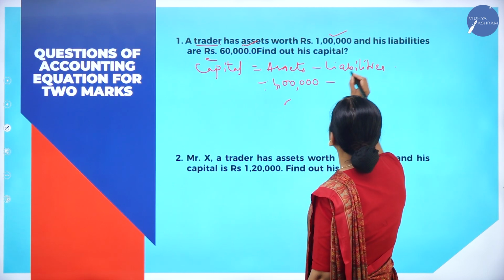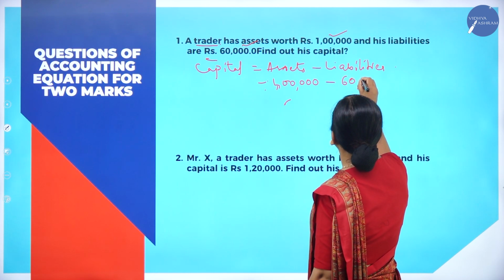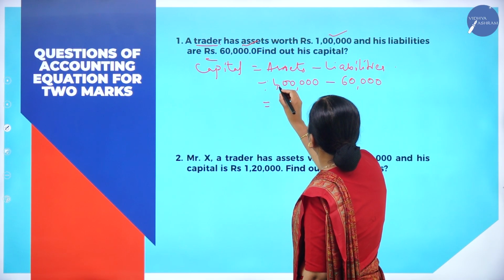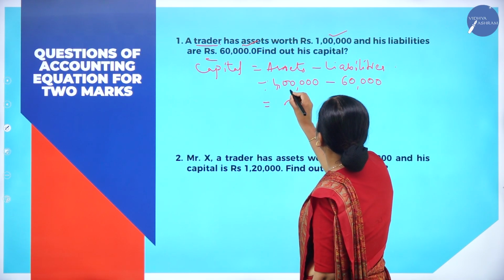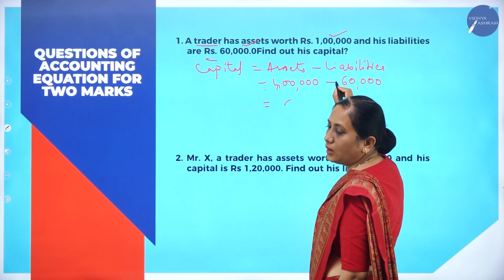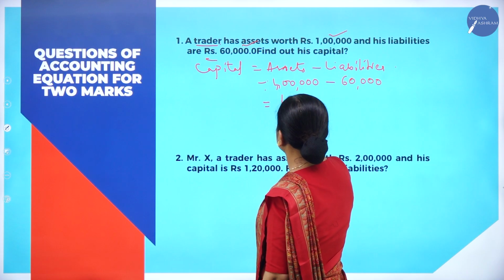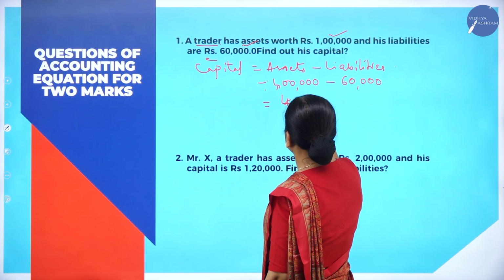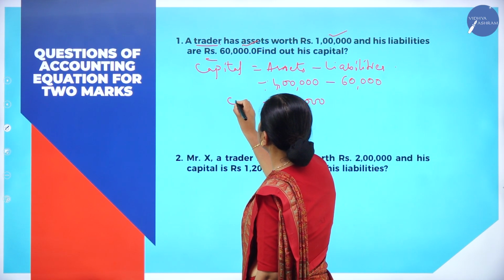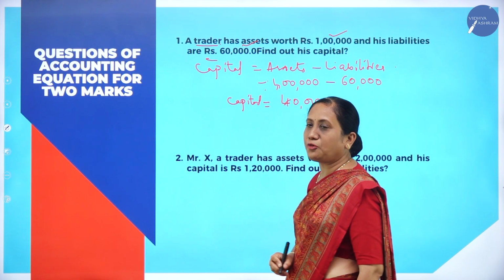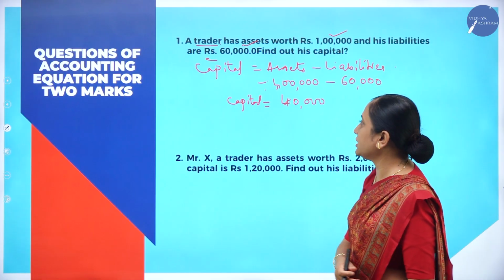Minus liabilities, 60,000. 1 lakh minus 60,000 is 40,000. So capital is 40,000. These types of questions are asked for 2 marks in your examination.